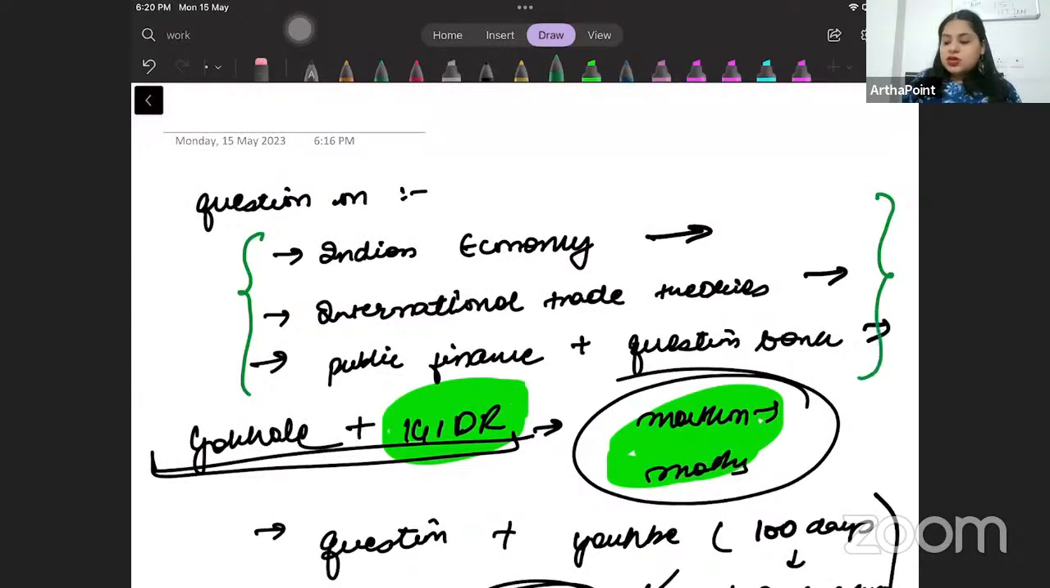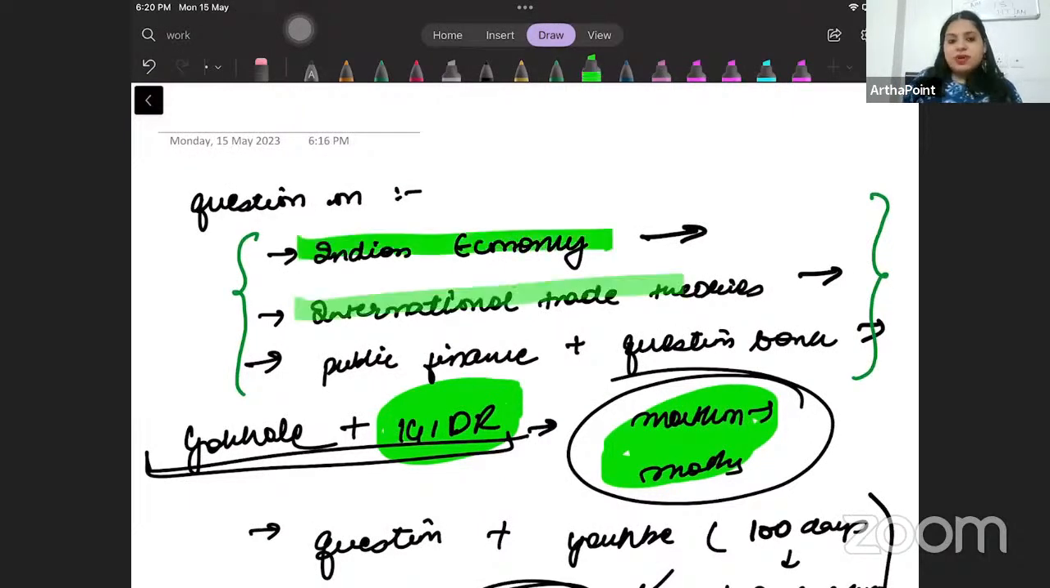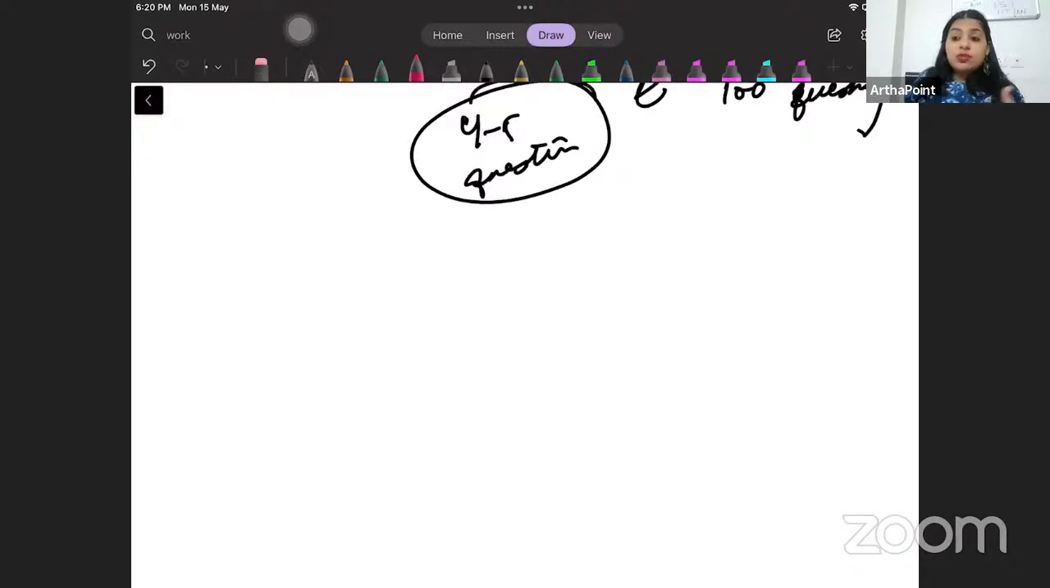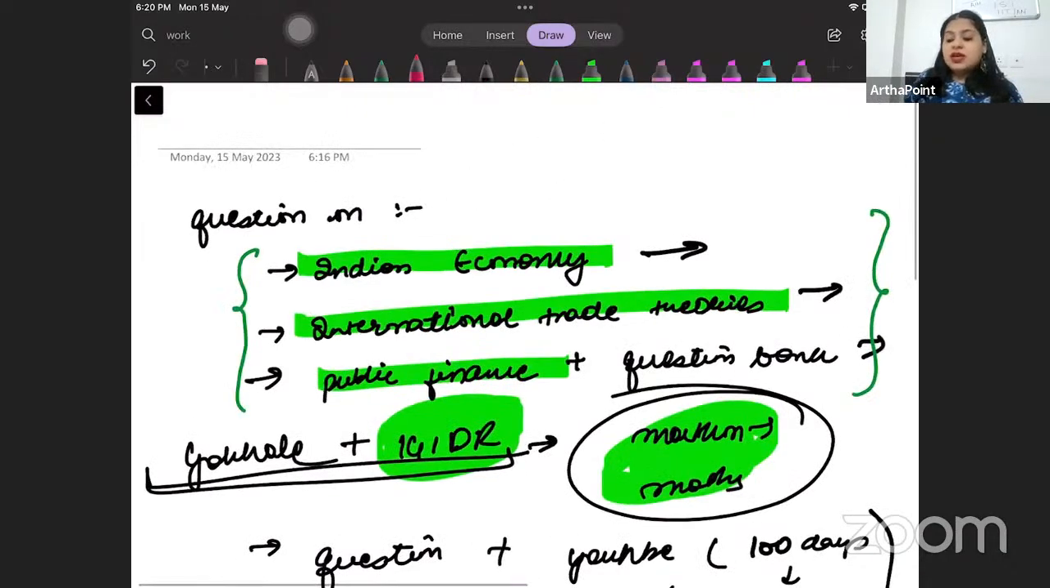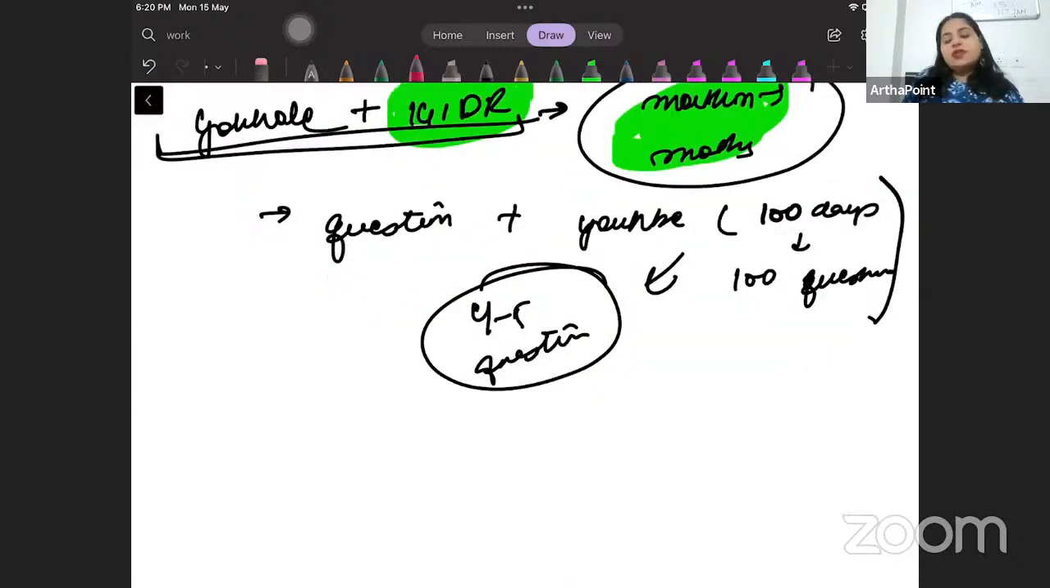tomorrow onwards. And I will add more question banks on Indian eco, international trade theories, and public finance. Apart from this, if you still go ahead and find some topics for which you need more questions for practicing, just go ahead and post it on the Telegram group and I will add the questions accordingly.